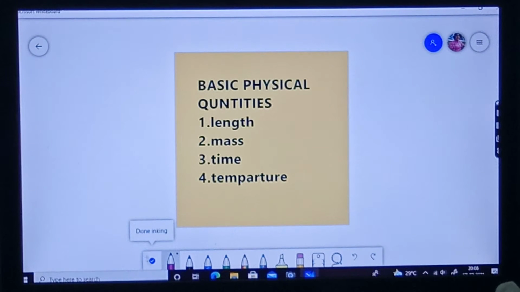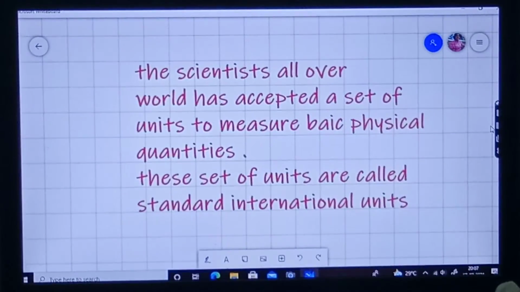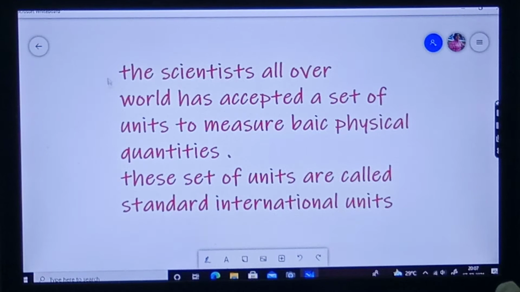Now, before going to these basic physical quantities, we have to know one term, that is SI unit. Read this paragraph once. The scientists all over the world have accepted a set of units to measure the basic physical quantities.